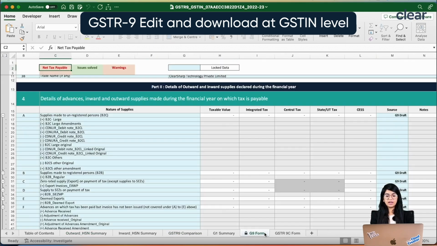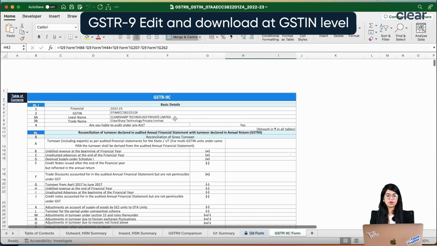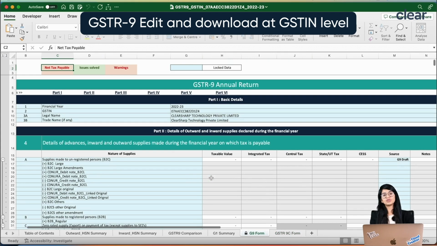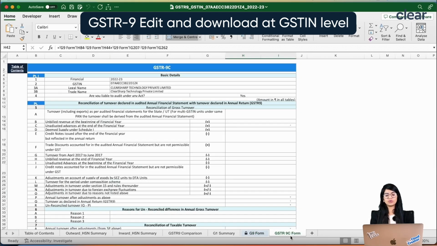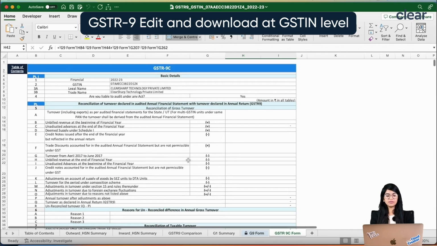And along with that, when it comes to preparing your GSTR-9C form, it's very important that while you are preparing your GSTR-9 form itself, your 9C is also prepared. Though on the government portal you can prepare the 9C form only once you file GSTR-9, it is important that 9C should also be prepared at the same time, so that if there are certain amendments or adjustments to be made, they can be done in the 9 form itself rather than in the 9C form. So we also make sure your 9C form is prepared basis whatever information you have filled in GSTR-9, and you can always look into this by clicking on the 9C form tab.